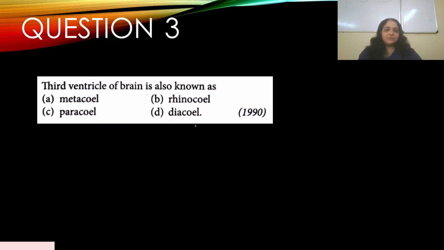Question number 3. The third ventricle of the brain is also known as, this appeared in 1990, quite an old question. A, metacele. B, rhinocele. C, paracele. And D, diacele. So the third ventricle of the brain is called diacele. The answer is D. Let's go to the discussion.